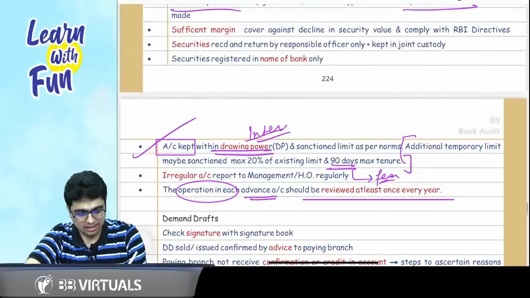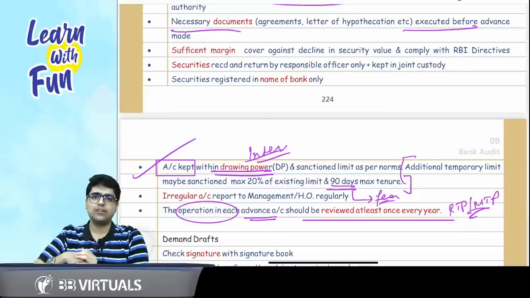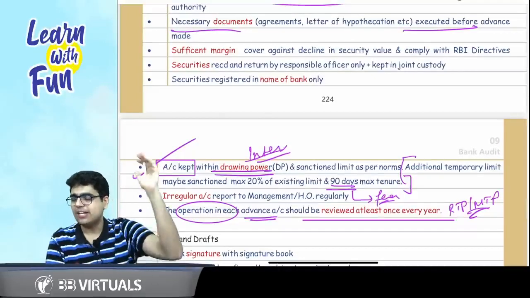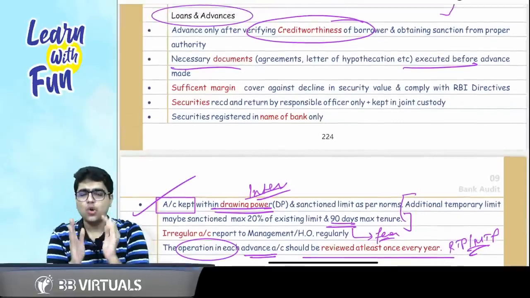I think there is a RTP or MTP question on this, that operation of each account should be reviewed at least once a year. Can we revise this topic again, because I think it's very important from exam point of view? Yes, sir. Loans and advances.